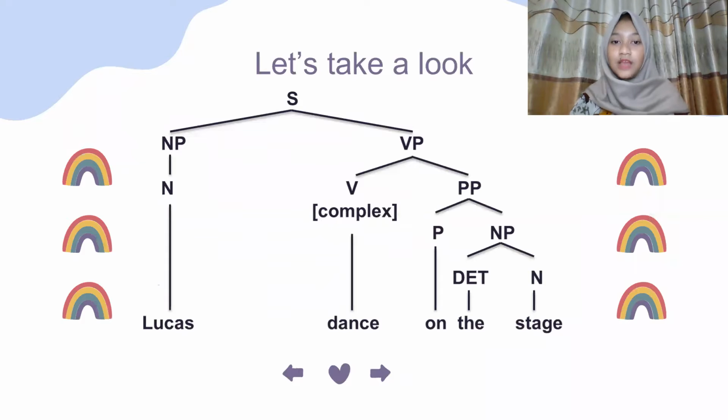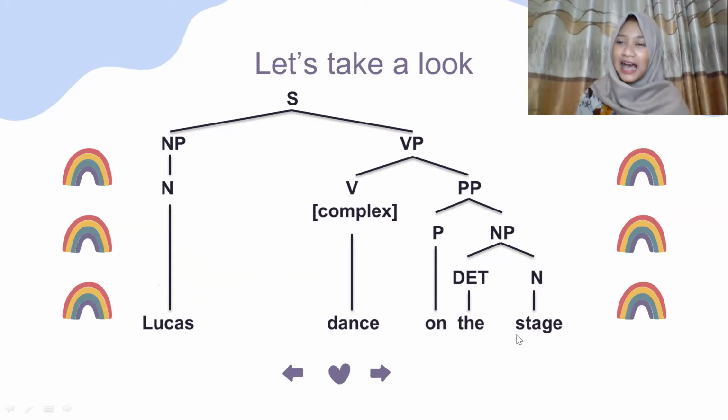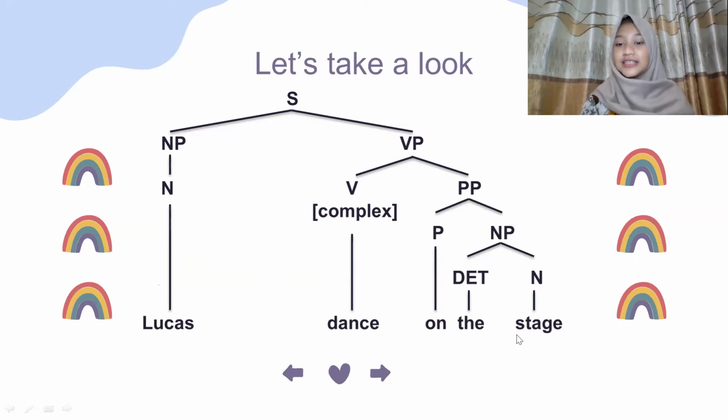Okay. We move to the diagram. So as for sentences, as always, this is Lucas. Lucas is in the noun phrase as a noun, and the verb phrase is dance on the stage. The verb has a complex, so dance, and the verb phrase.